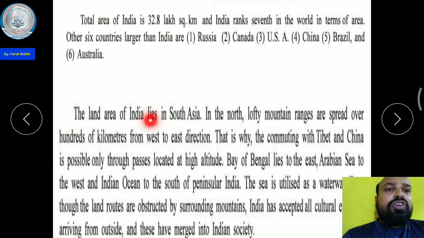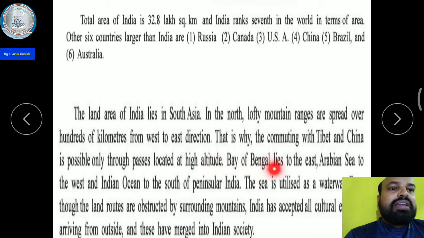The land area of India lies in South Asia. In the north, lofty mountain ranges are spread over hundreds of kilometers from west to east. That is why commuting with Tibet and China is possible only through passes located at high altitude in the Himalaya ranges.